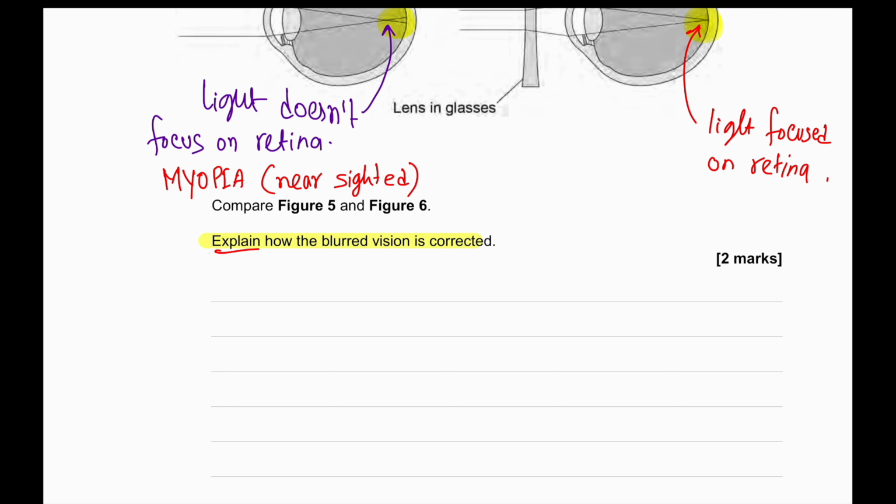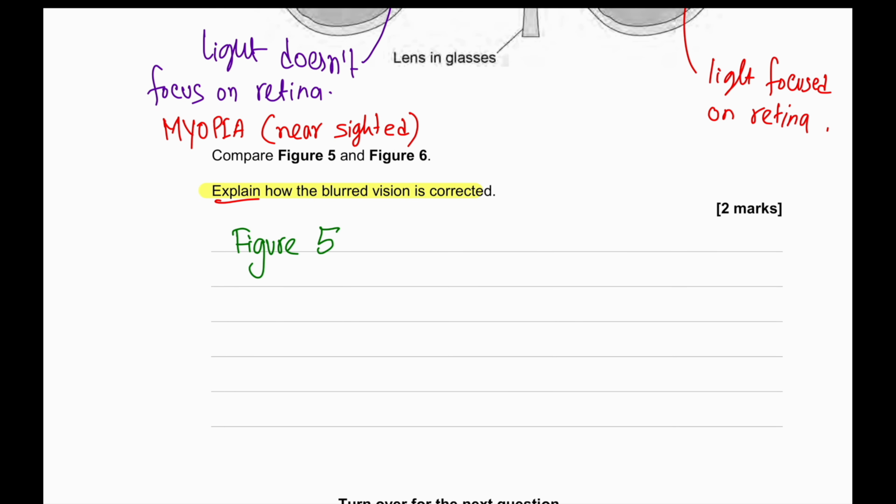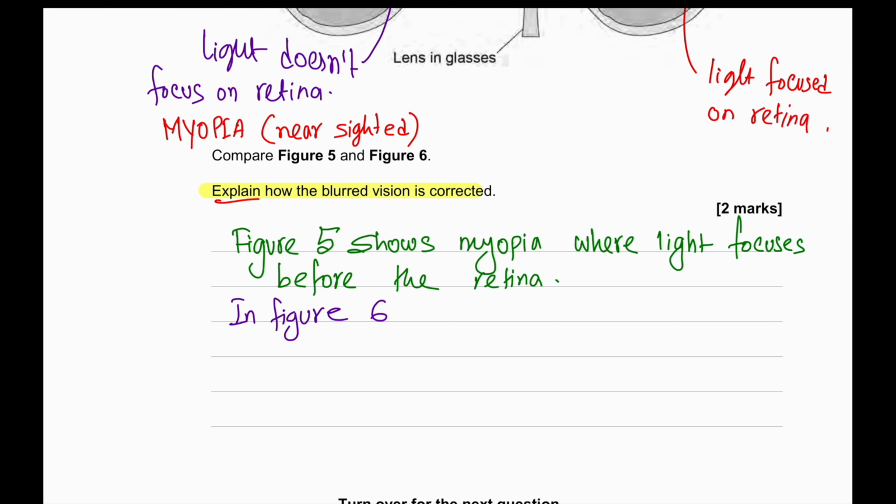The question says explain how the blurred vision is corrected, so we will give the answer in this way. Figure 5 shows myopia, where light focuses before the retina. In figure 6, the lens bends the light so that it focuses onto the retina.